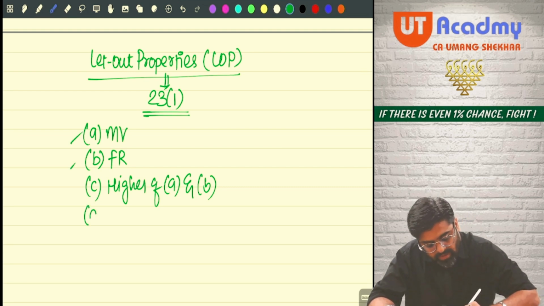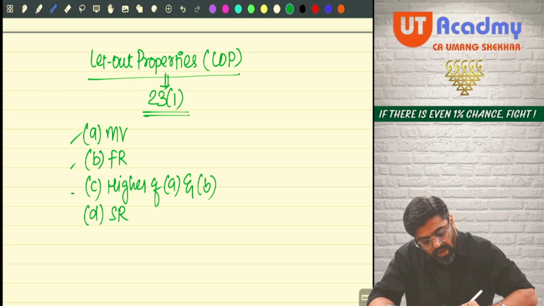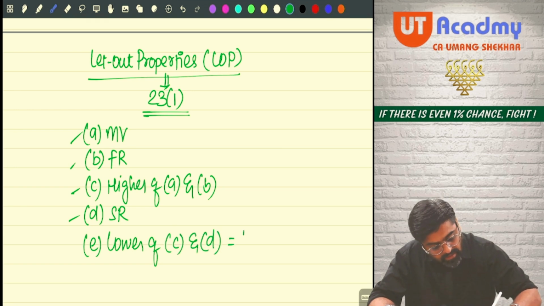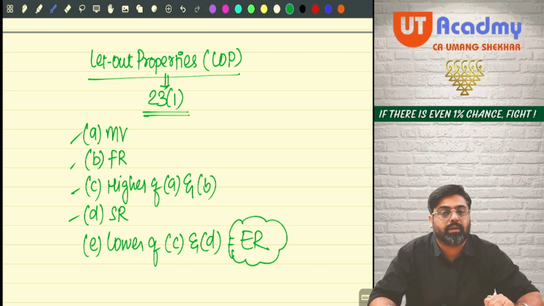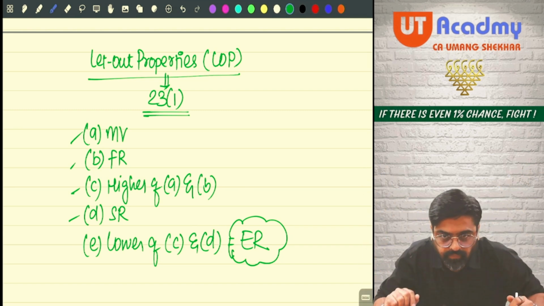This higher amount will be restricted to the extent of standard rent. Now what you are supposed to do, this higher amount and standard rent, whichever is lower of C and D, finally this amount will be treated as the expected rent of the property. This is a notional amount. Notional amount means imaginary amount.